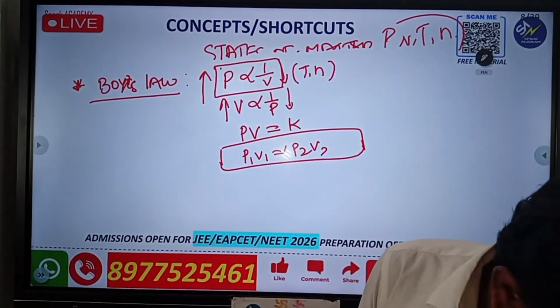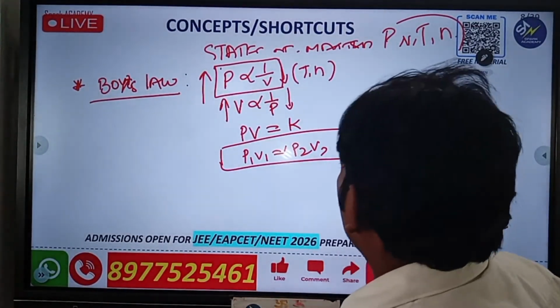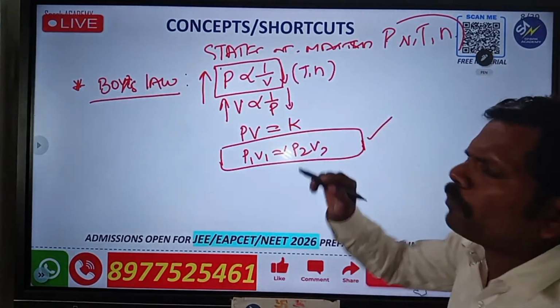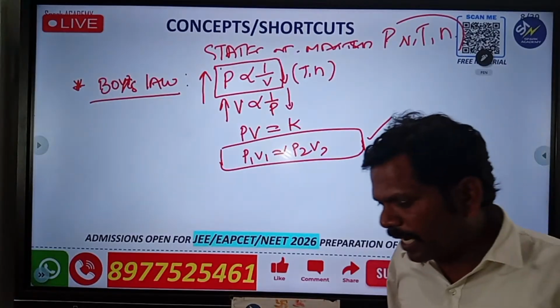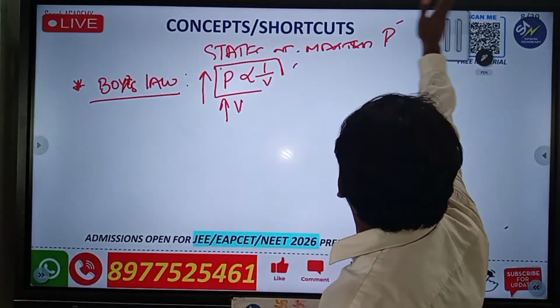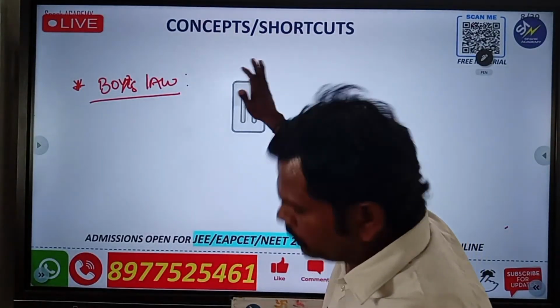Yes. So this is it: P1 V1 is equal to P2 V2. This is the most important formula for the gas laws. Next I will go for another law. Very important, let's go for this one.